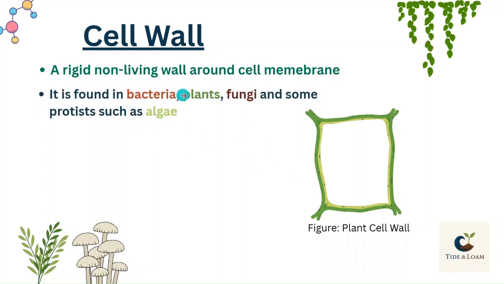It is found in bacteria, plants, fungi and some protists such as algae. So cell wall is in bacterial cells, in plant cells, in fungal cells, and not in all protists but some protists, which are actually photosynthetic protists, algae. So cell wall is present in all these organisms, but it is absent in animal cells.